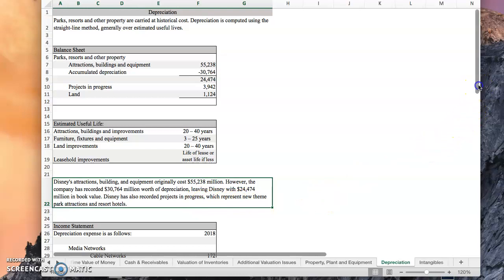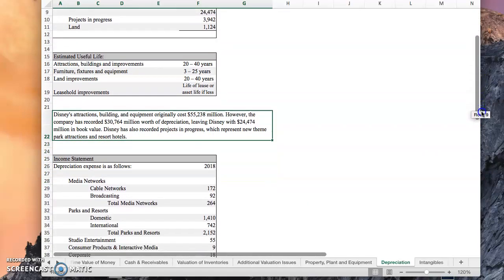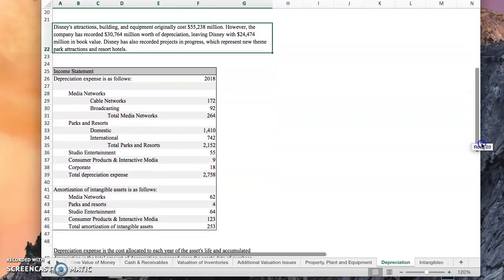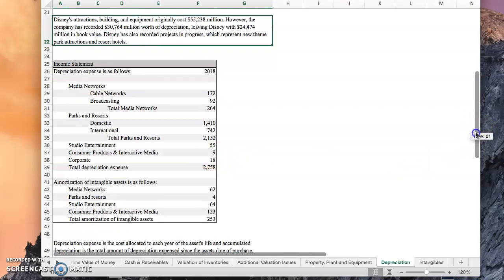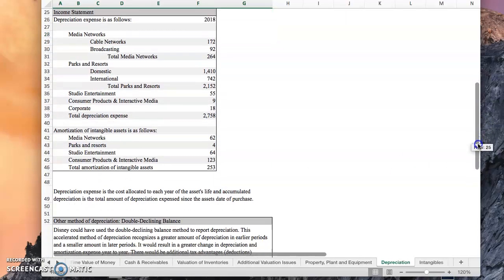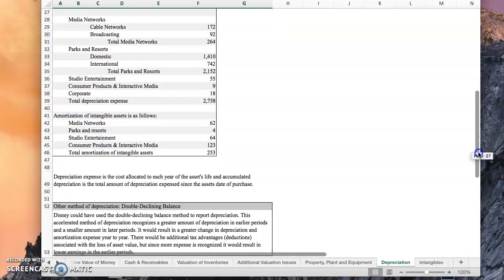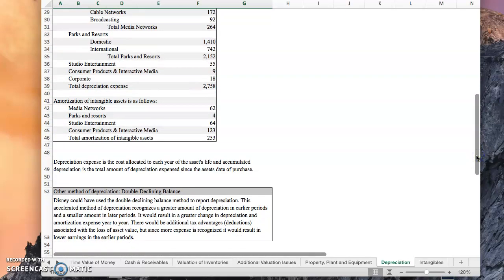Looking at the income statement, we can see that the depreciation expense for the different segments is as follows. For media networks, it was $264 million. Parks and resorts had the highest expense at $2,152 million, while studio entertainment was $55 million, and consumer products and interactive media, $9 million. Depreciation expense is the cost allocated to each year of the asset's life, and accumulated depreciation is the total amount of depreciation expense since the asset's date of purchase.